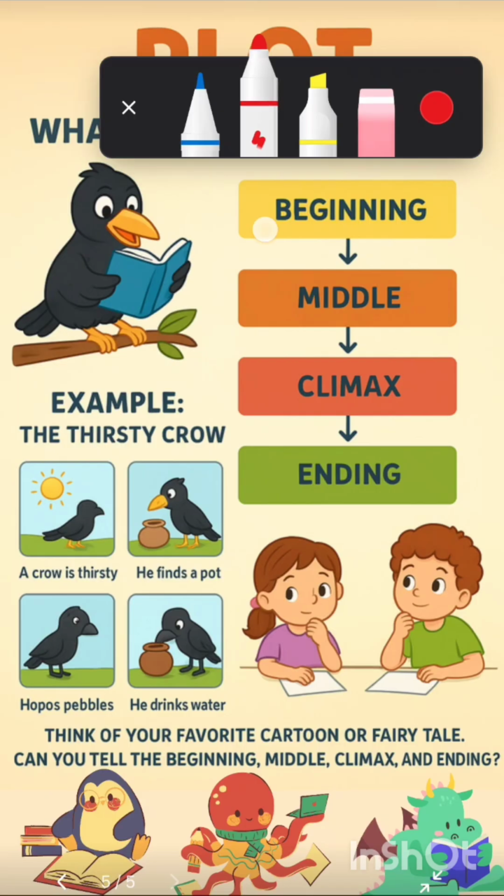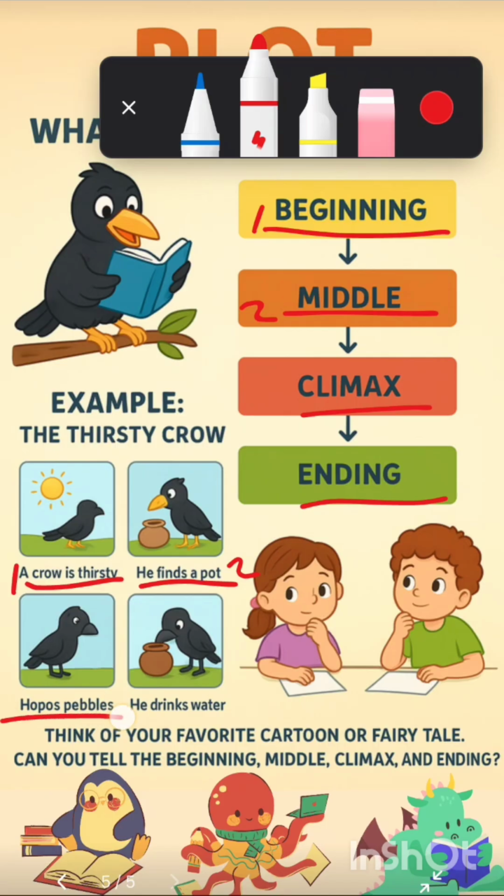So what all happened? First there was the beginning, then the middle, then the climax, and then the ending. How? See, here is an example. The thirsty crow. A crow is thirsty. This is the beginning. Yes, this is the first part. Then we have, he finds a pot. Whatever he finds is the middle thing. He found a pot, right? So this is the middle.